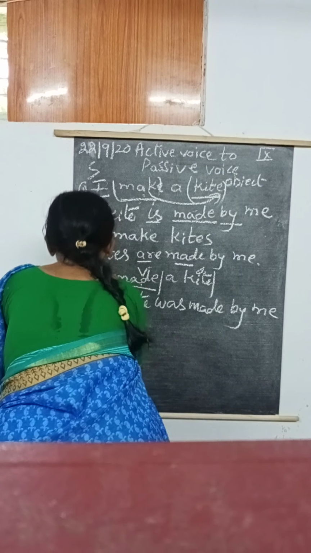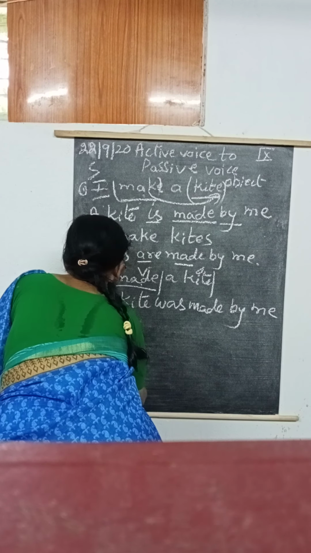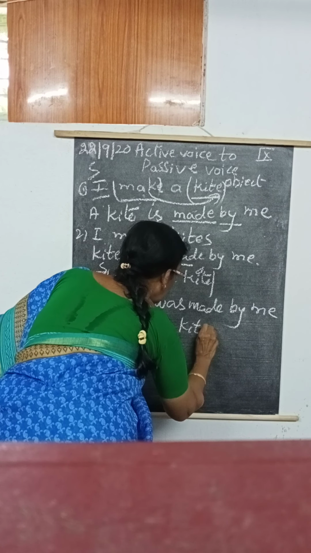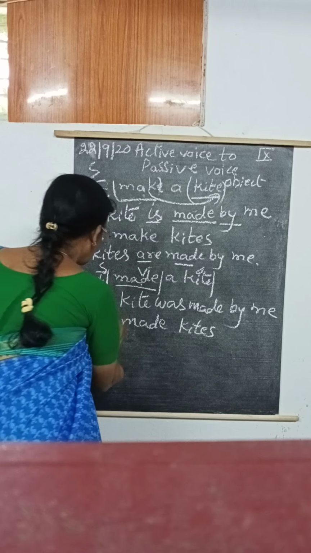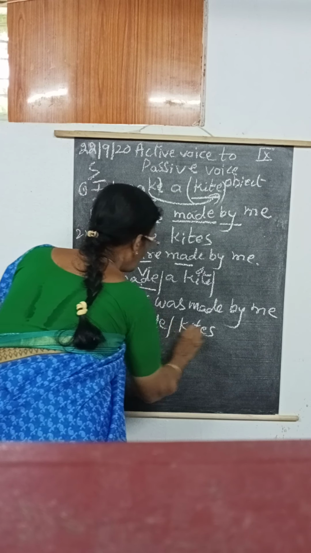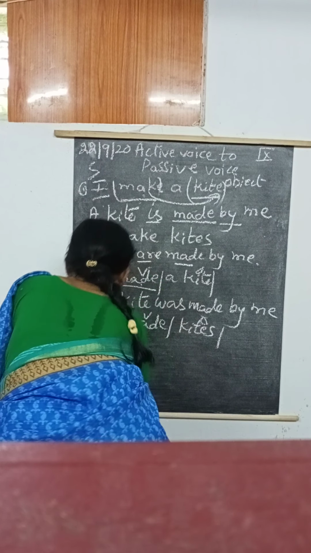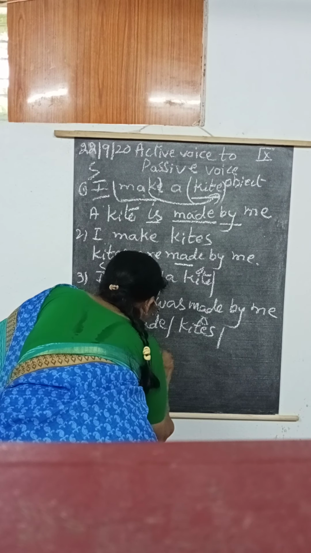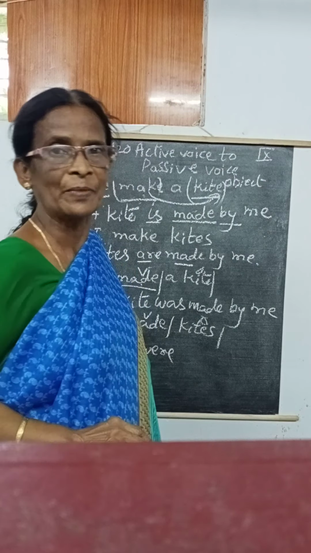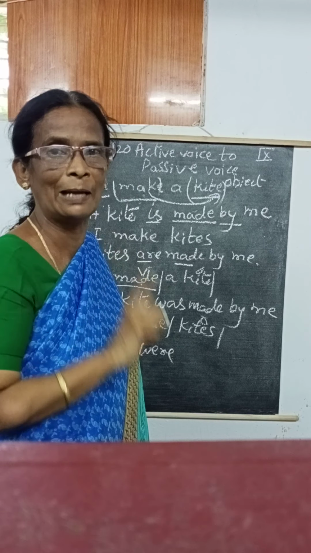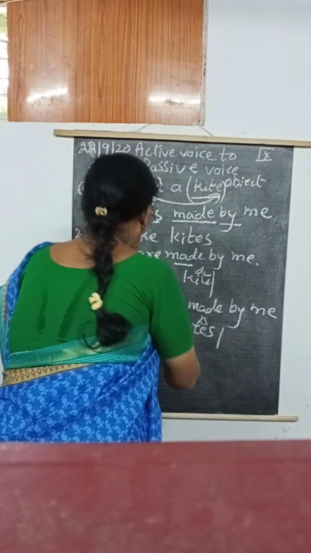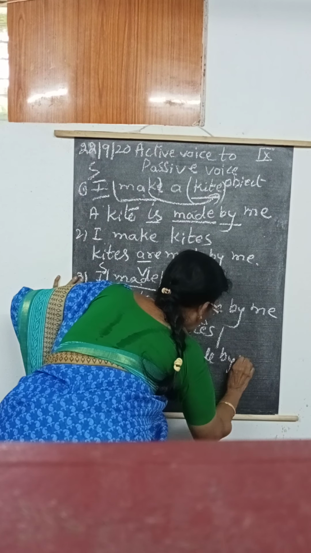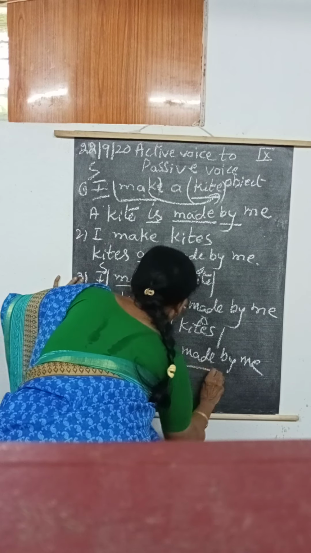Okay, fourth one, I made kites. Here I is the subject, made is the verb, kites is the object. Object is plural, kites were. What is the past tense helping verb? Plural, past tense helping verb, were. Kites were made by I changes to me.